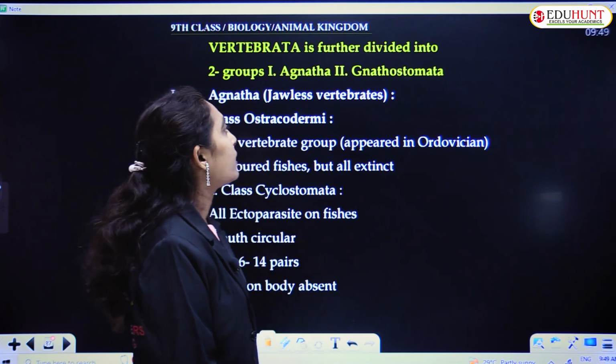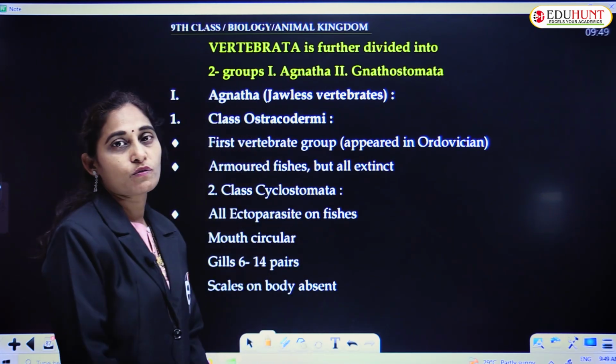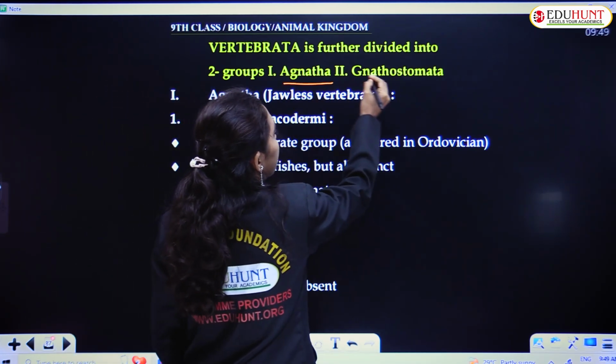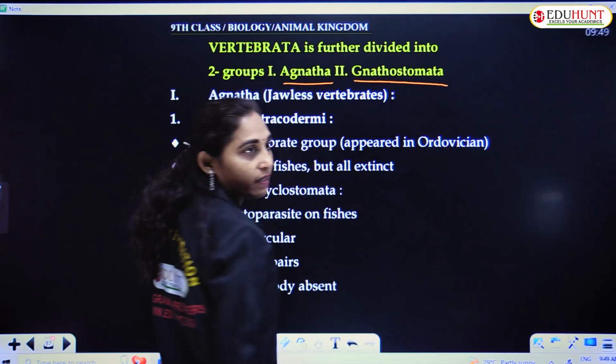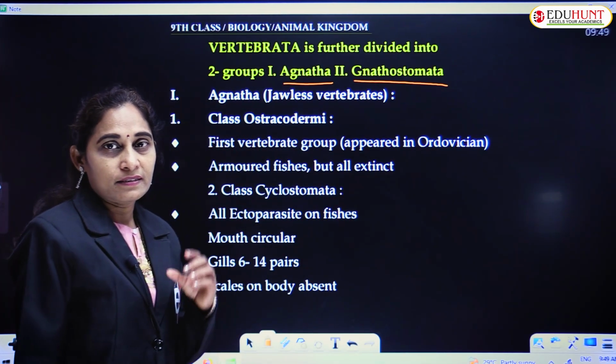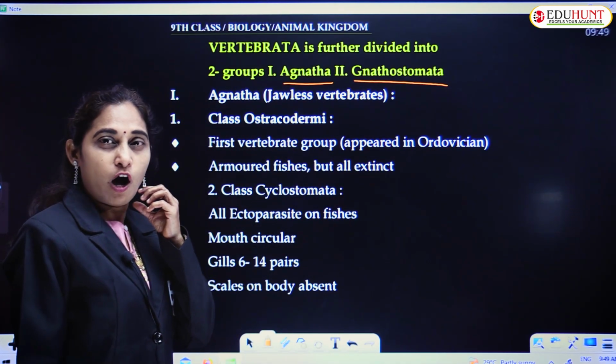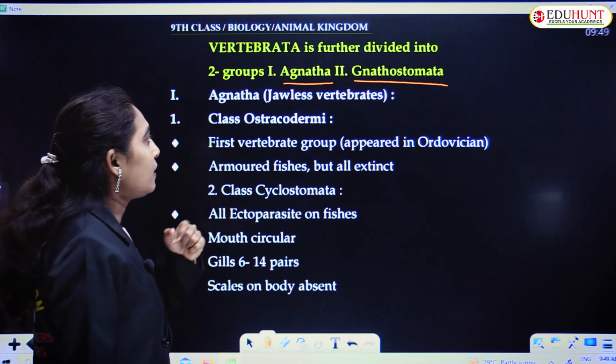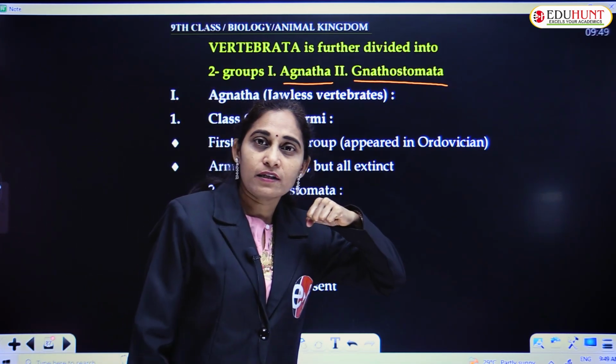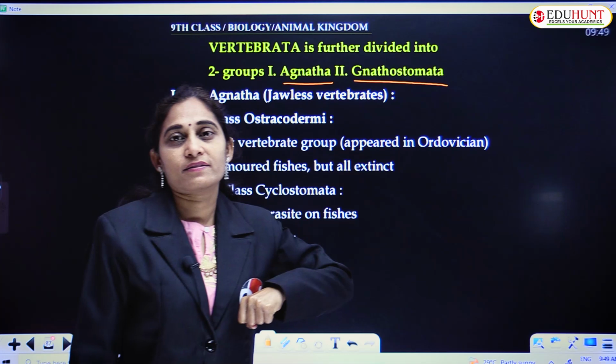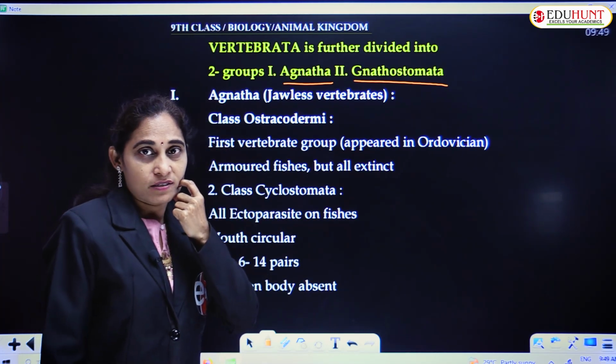Again, Vertebrata is divided into two groups. One is Agnatha, second is Gnathostomata. Agnatha, jaws are absent, jawless vertebrates. Gnathostomata are the jawed vertebrates.